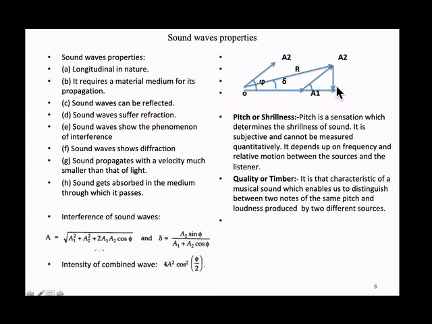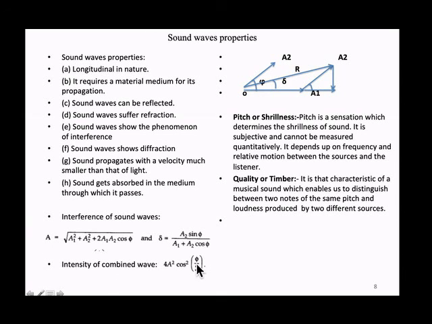Then what is the vertical portion of this? It is A2 sin theta. And what is this horizontal length? A1 plus A2 cos theta. This is what is delta. So tan delta is A2 sin theta by A1 plus A2 cos theta. So what is the resultant? We have seen the cos formula: A squared plus B squared plus 2AB cos theta, under root. So we can find out the amplitude A of the interfered sound.